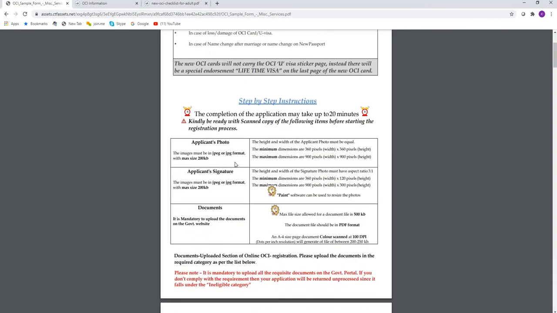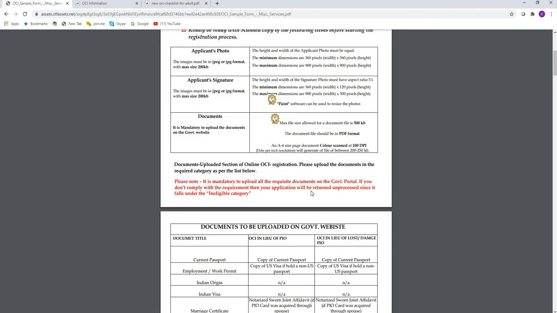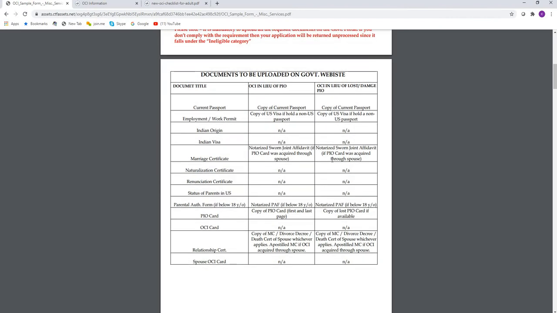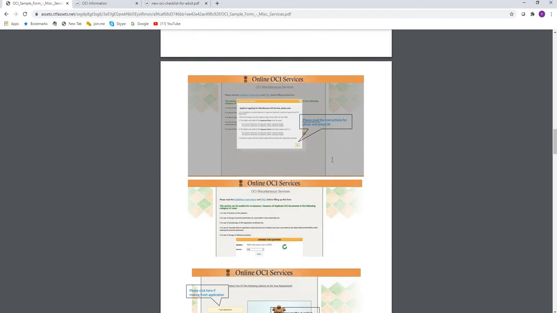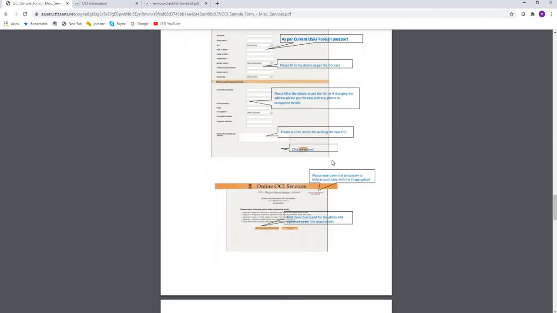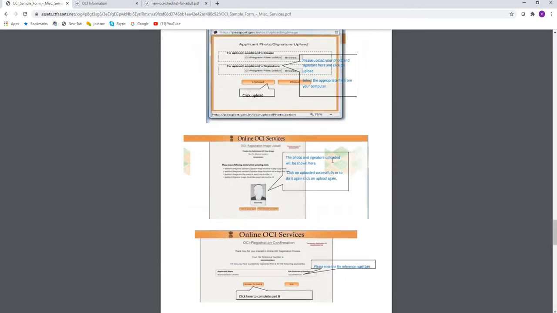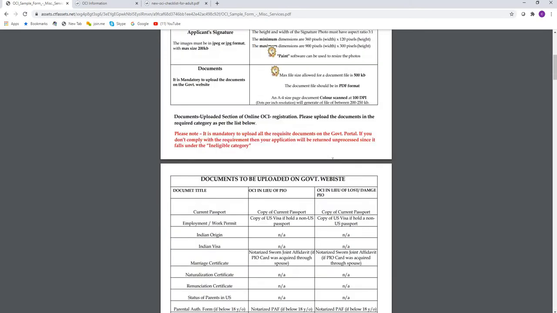Every step you will require an applicant photo. The photo has been mentioned, what specification it is, the signature, digital signature, and the document. Each place you will see what is required and what are the technical parameters of it. So before you start the application, get this all ready in digital form on your desktop, and then only go for the application process. It is mandatory that you read this information well in advance and get yourself familiarized with this process. Then it will be much easier for you. You will not get stuck.